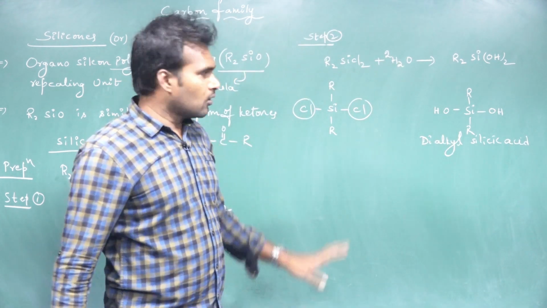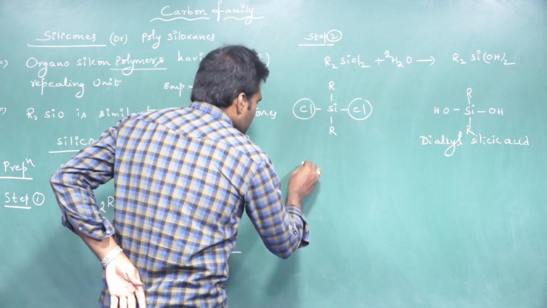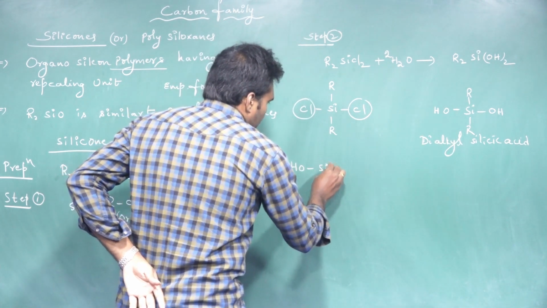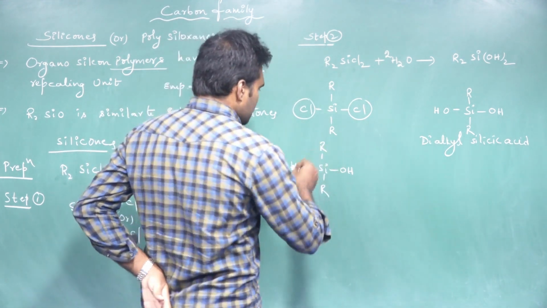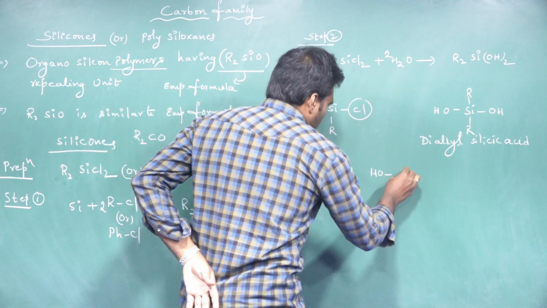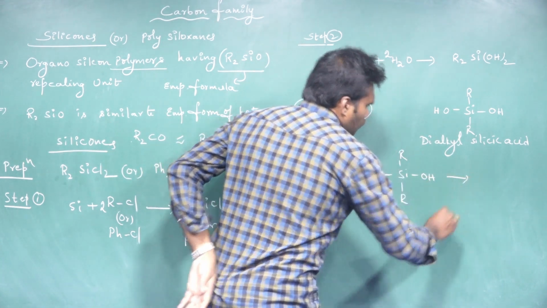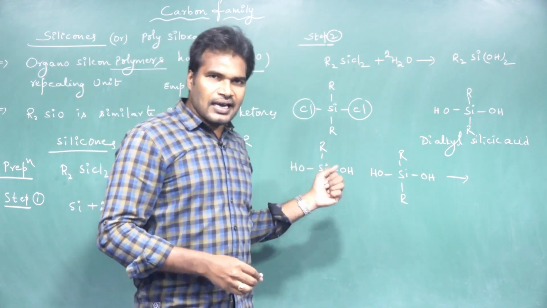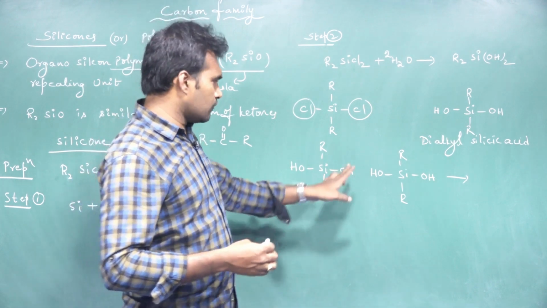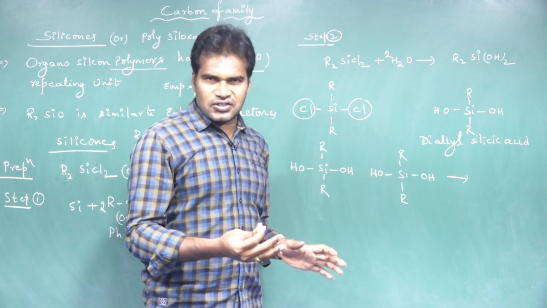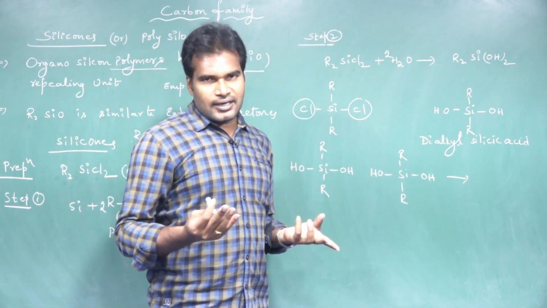When you take 2 moles of this dialkyl silicic acid, they undergo condensation. So what do you mean by condensation? It is nothing but polymerization by the removal of simple molecules like ammonia, water, likewise.